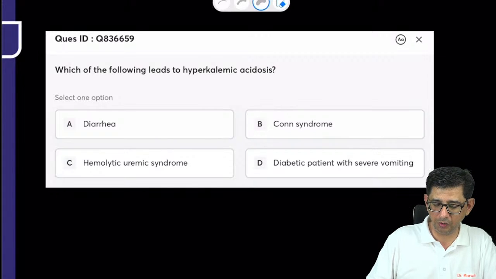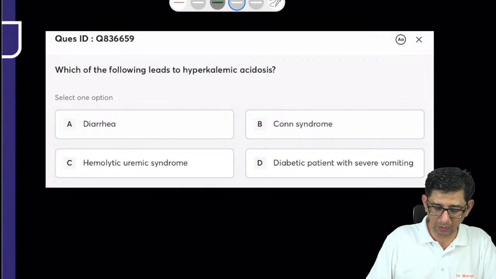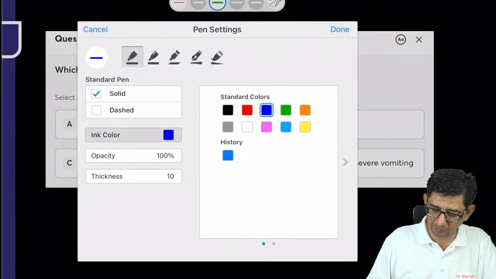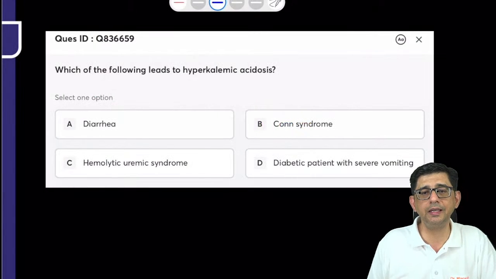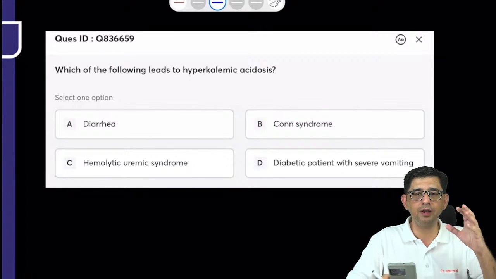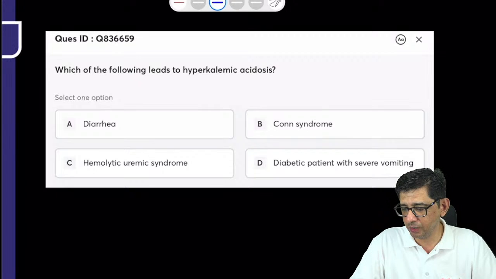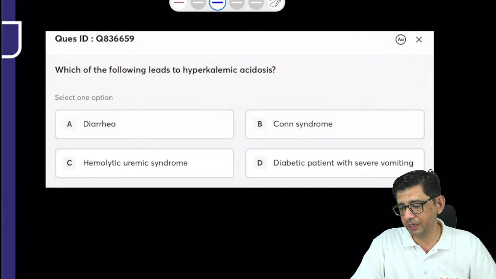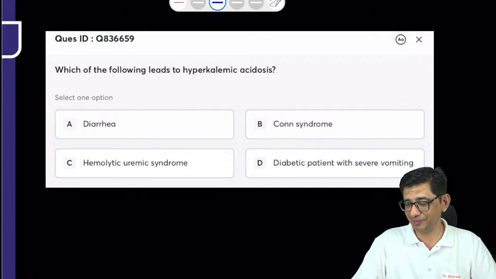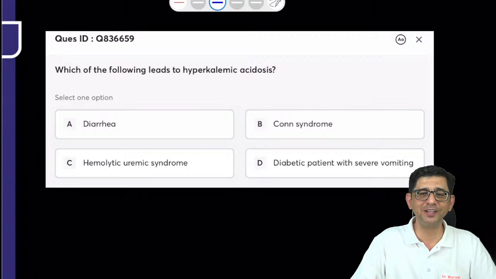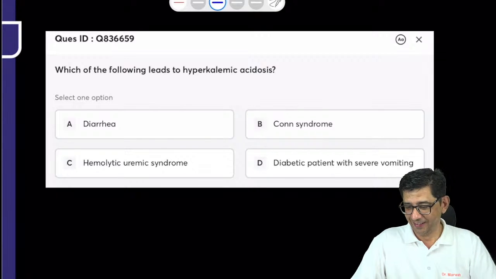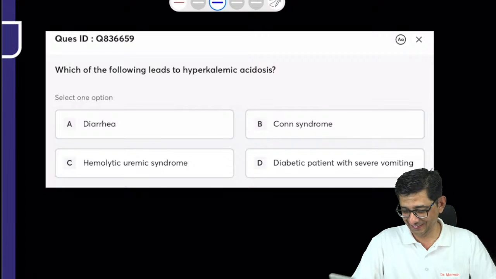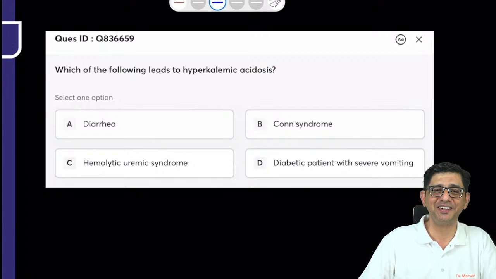Which of the following will contribute to development of hyperkalemic acidosis? So yes, guys, after a previous one, which was slightly, I would say, you have to run a bit of logic. This, I think, would be an easier one. So yes, waiting for you guys. I'm getting A, I'm getting B in the feed, and I'm still waiting for the remaining guys. Come on, hit the comment button. ओके, तो अब सारे ऑप्शन आ ही जा रहे हैं. ए भी हो गया, सी भी, डी भी आ गया. ओके, सो दिस इज गोना बी फन, राइट?